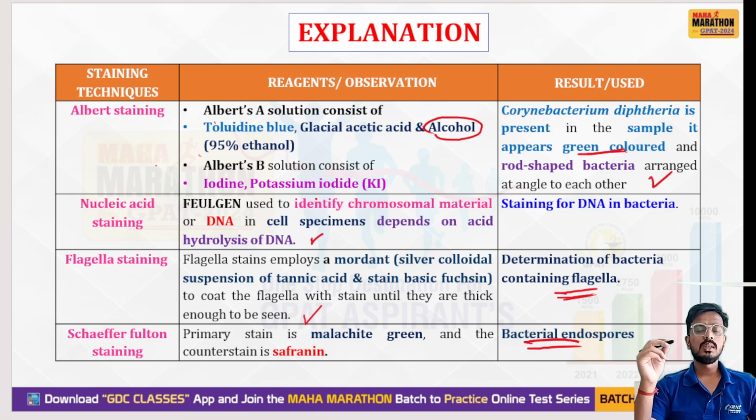Next is nucleic acid staining. This is used for the staining of DNA in bacteria. They use Feulgen, which stains the chromosomal material of the DNA. Next, flagellar staining employs a mordant, silver colloidal suspension of tannic acid, and the stain basic fuchsin. Next is Schaeffer-Fulton staining, which uses malachite green as the primary stain and safranin as the counterstain. This stains the bacterial endospore.